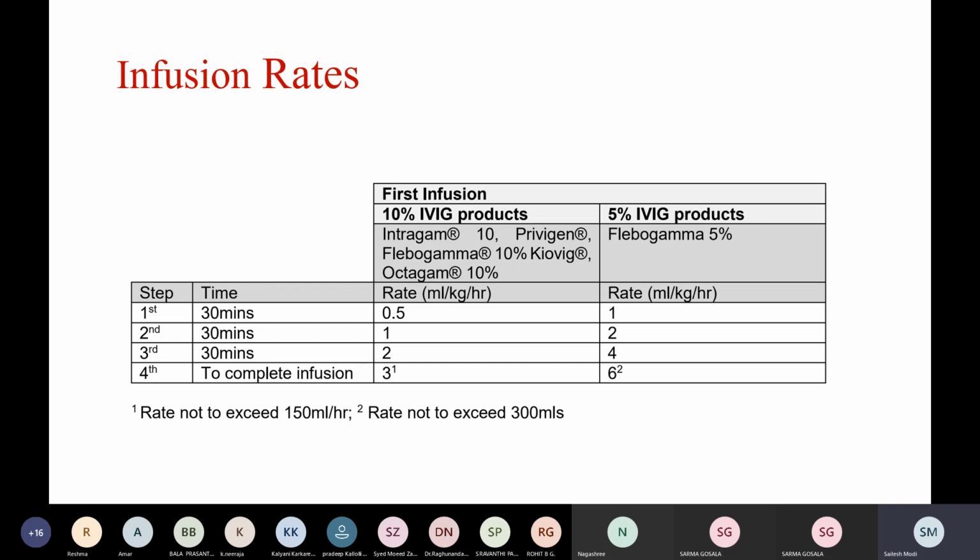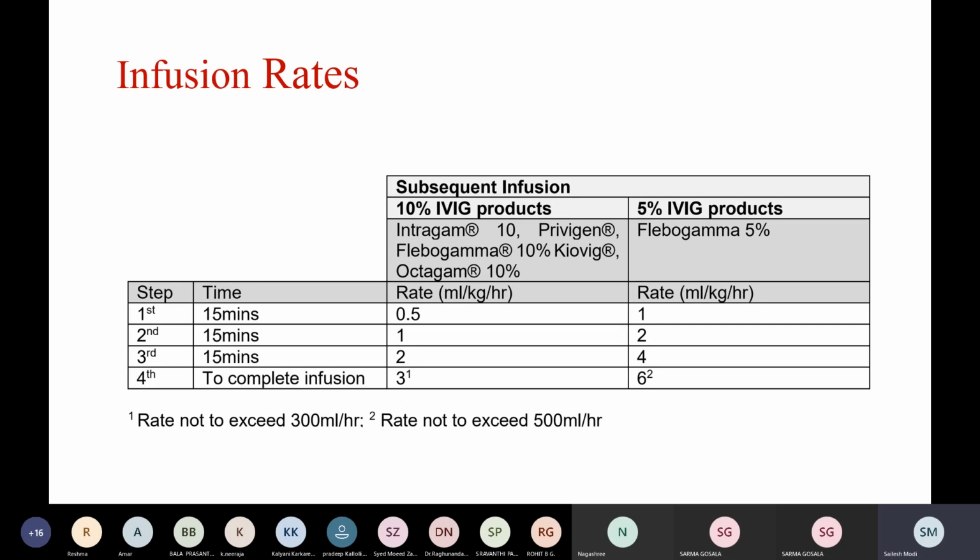This is a tabular representation for 10% IVIG product. First infusion, start the rate at 0.5 ml per kg per hour, and we can increase it every 30 minutes to a maximum rate of 3 ml per kg per hour. For 5% IVIG products, the initial rate is 1 ml per kg per hour, and we can reach a maximum rate of 6 ml per kg per hour.